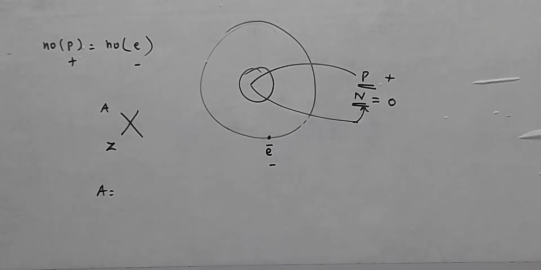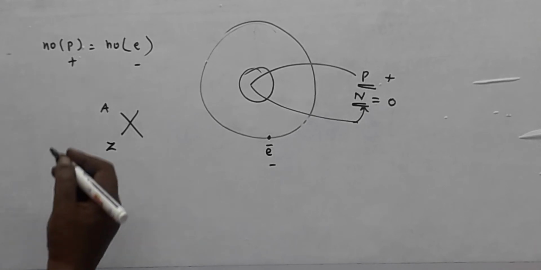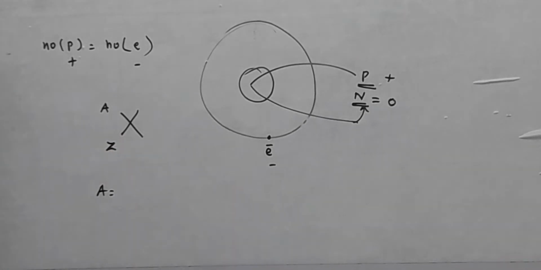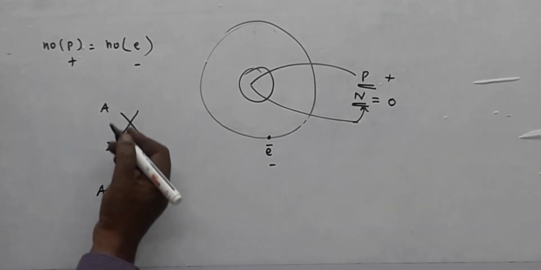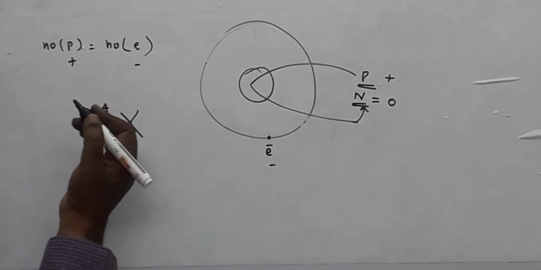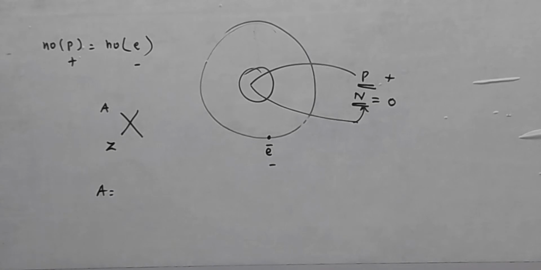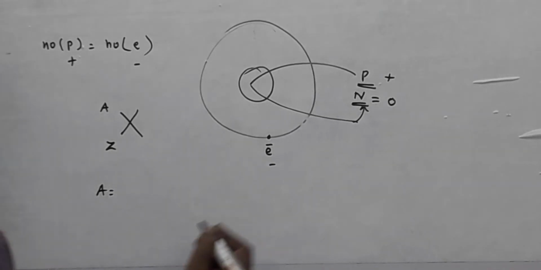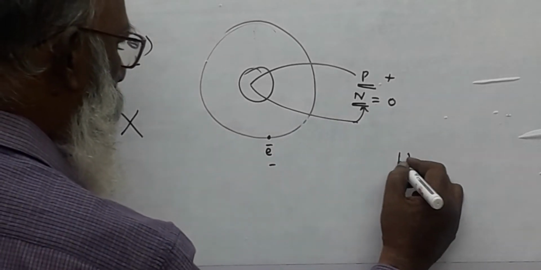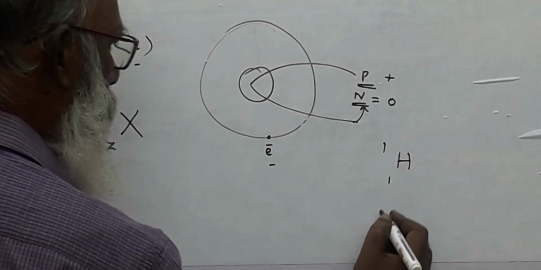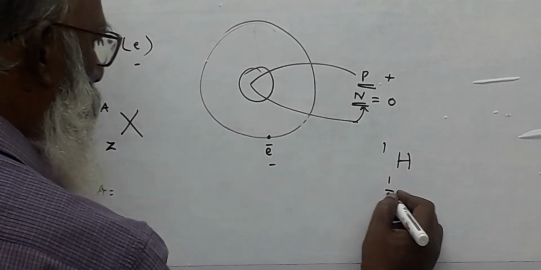Now, how can we represent the atomic structure of an atom? Suppose if you consider 1H1, what is the value of 1?